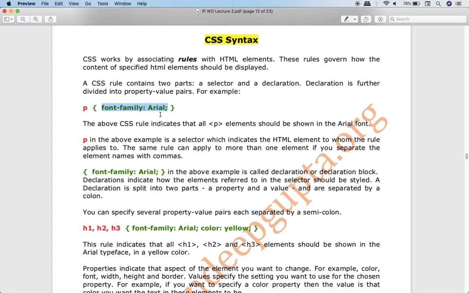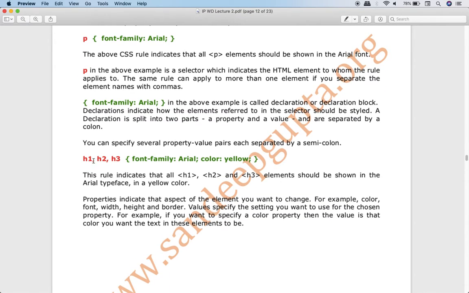Now this is a selector and this part is called declaration. Every declaration will contain property value pairs. I repeat, property value pair. So this is the property, and this is its value. It is quite obvious that the web browser is being told that for every paragraph, the font should be Arial. Similarly, over here, we are telling the web browser that for H1, H2, H3, the font should be Arial and the color should be yellow.